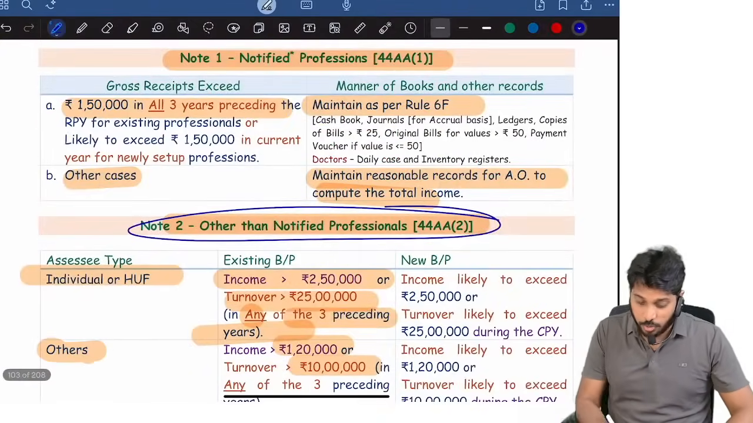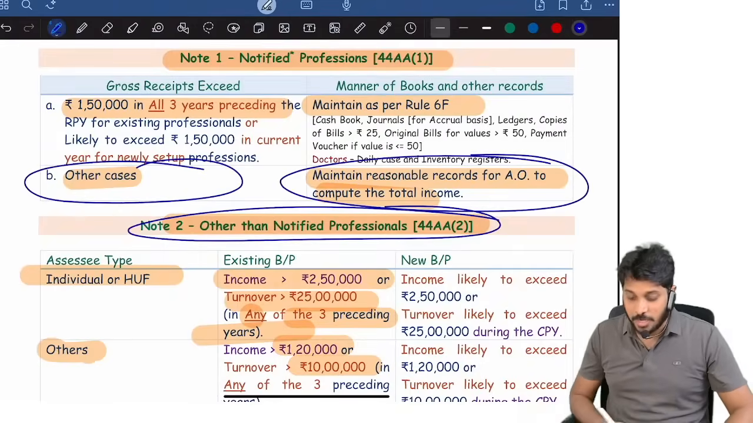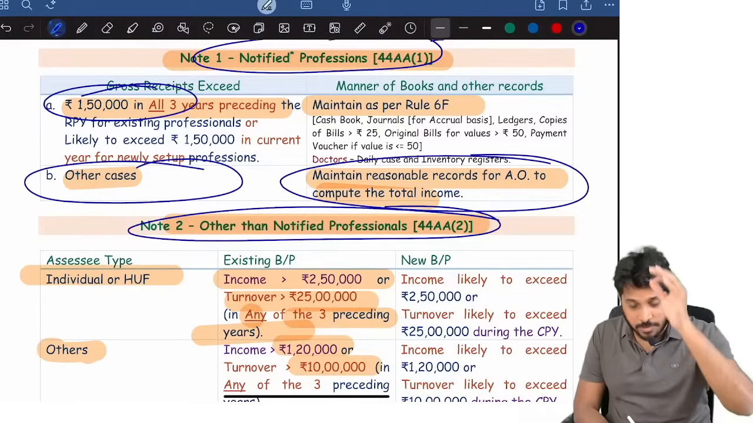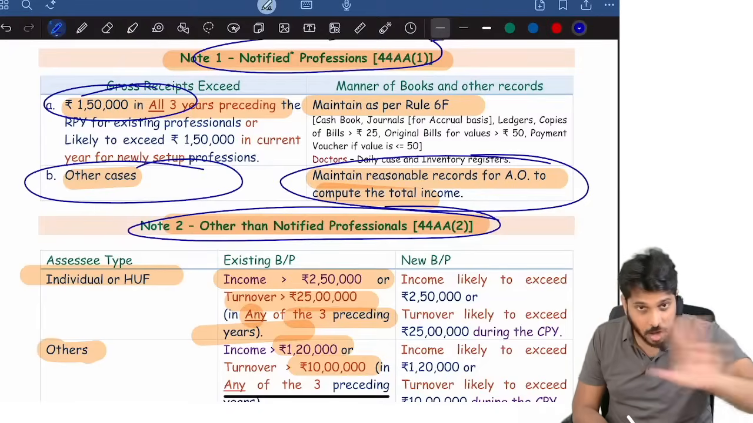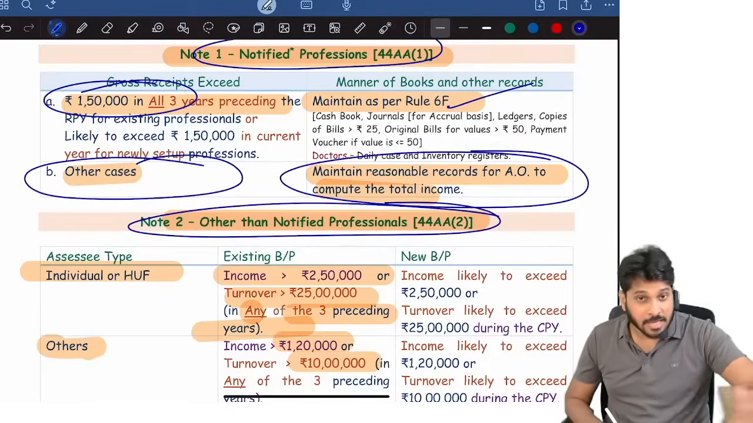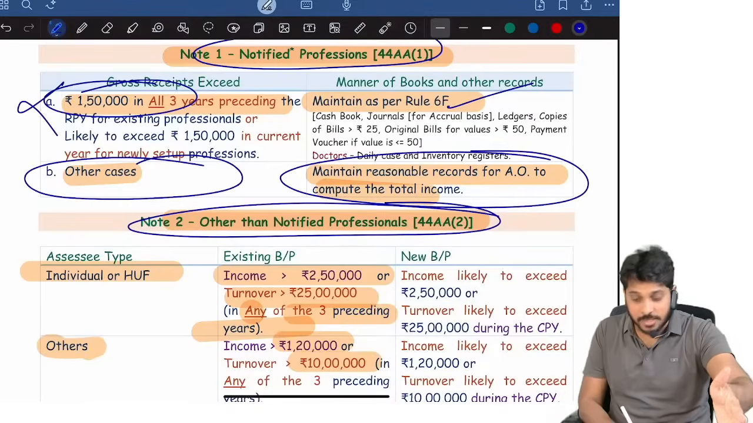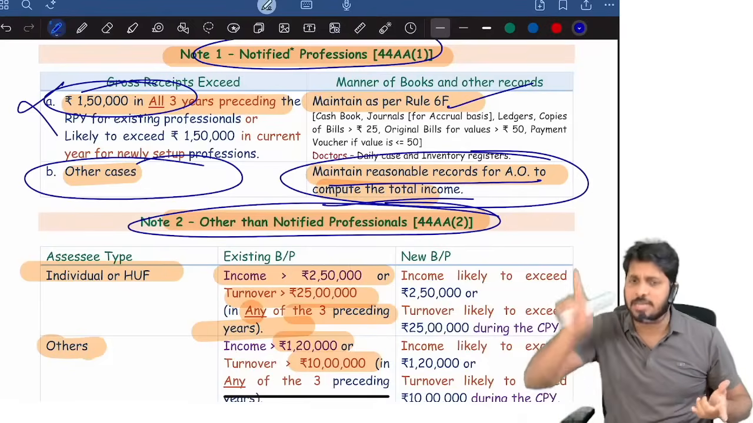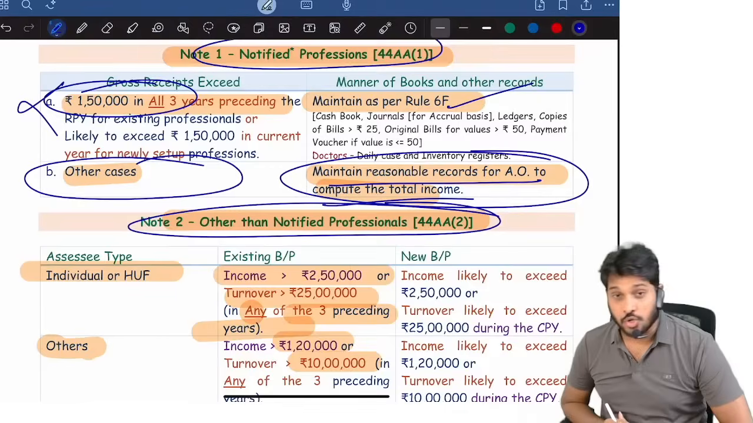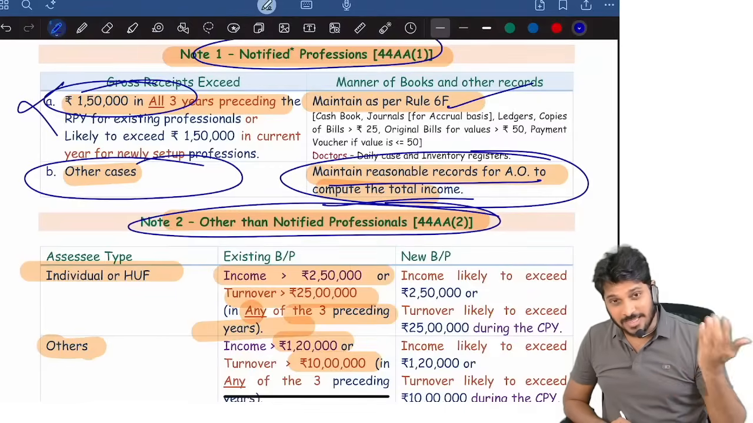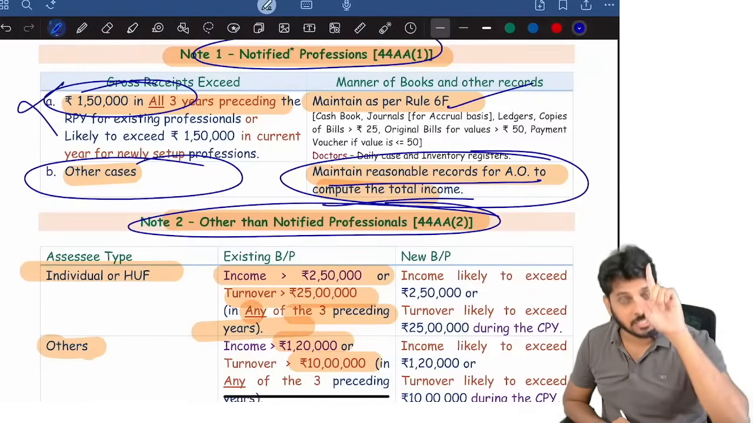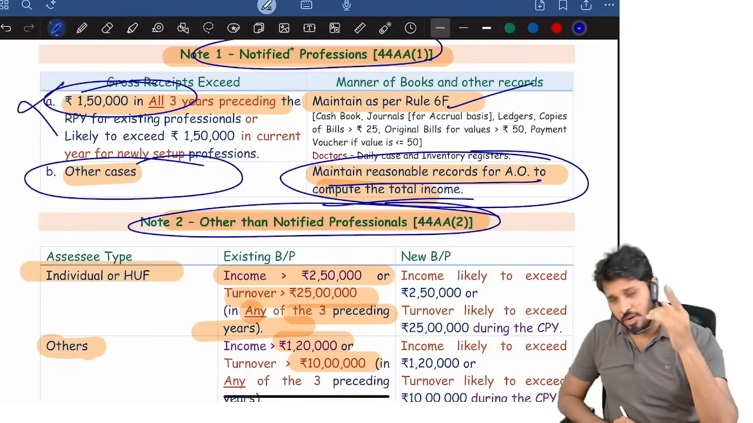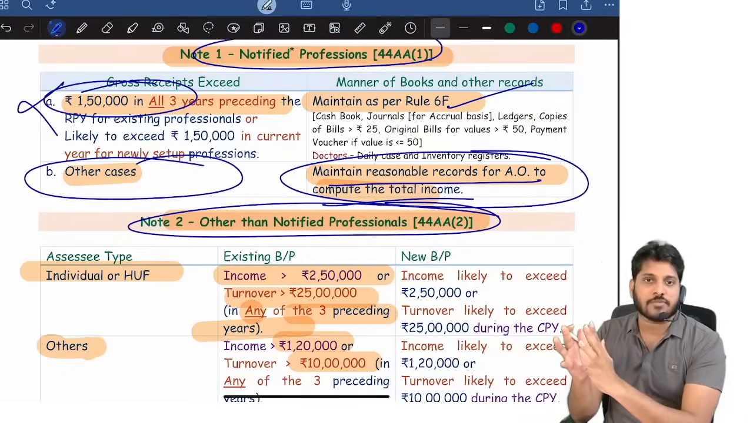In this, I wanted to highlight the other cases. Notified professions, whether receipts are exceeding 1,50,000 or not, must maintain books of accounts. If receipts exceed 1,50,000 in all the 3 years, they need to maintain rule 6 books. If receipts are not exceeding, this criteria is not satisfied, then they should maintain reasonable books of accounts. Rule 6 will not apply. Reasonable books you have to maintain. So notified professions, whether they satisfy the monetary limit or not, must maintain books. If they satisfy the monetary limit, rule 6 books; if not, reasonable books of accounts.